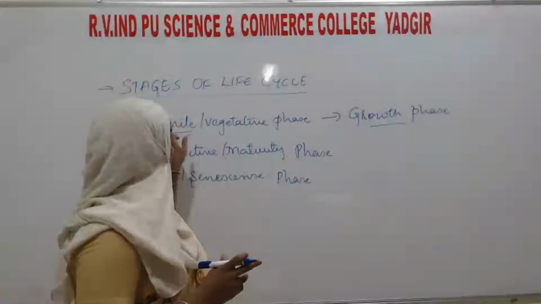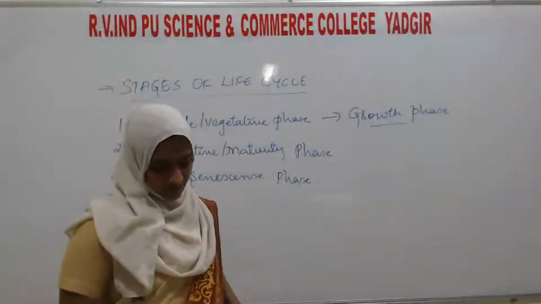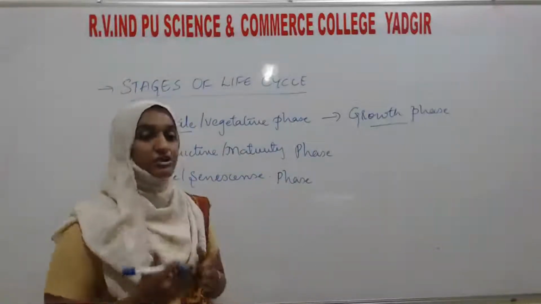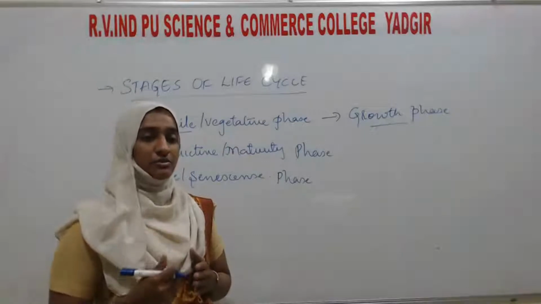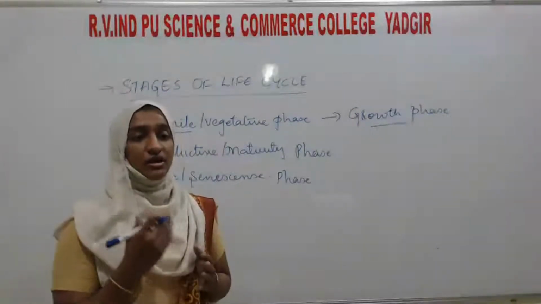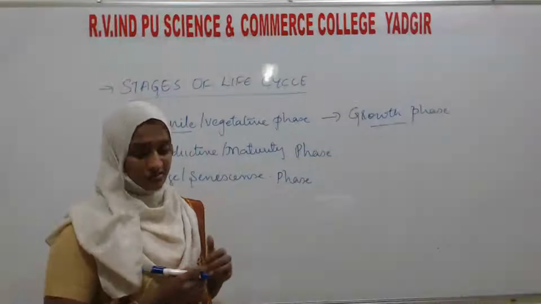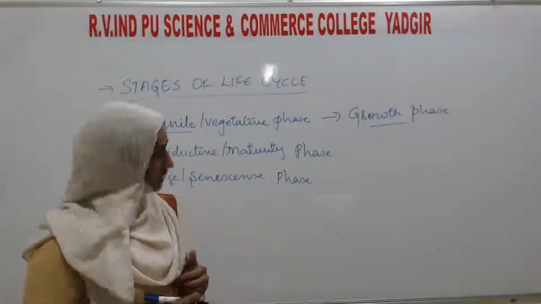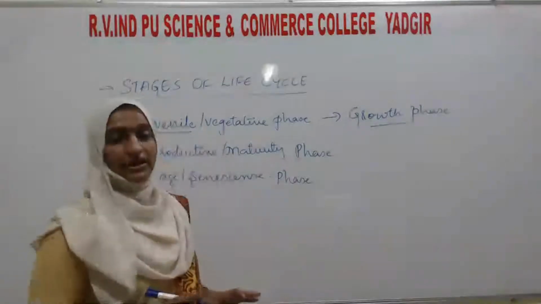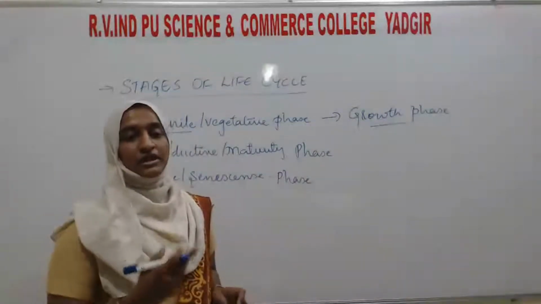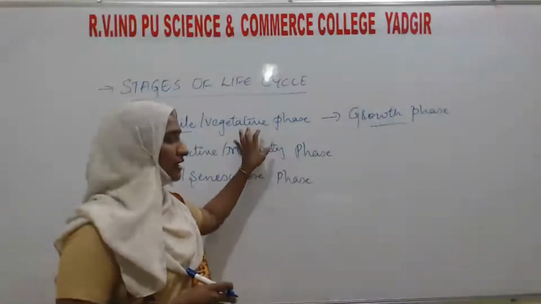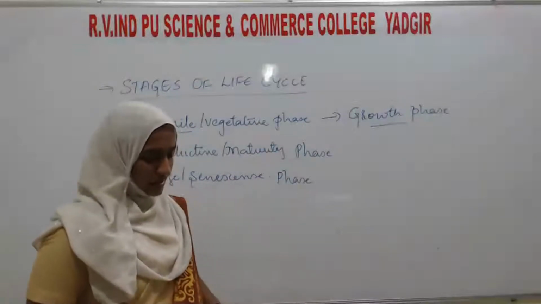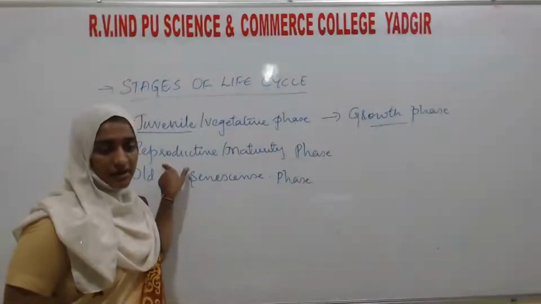Before maturity, means before they undergo a reproduction phase, that phase is the juvenile or growth stage. The next comes the maturity or reproductive phase.